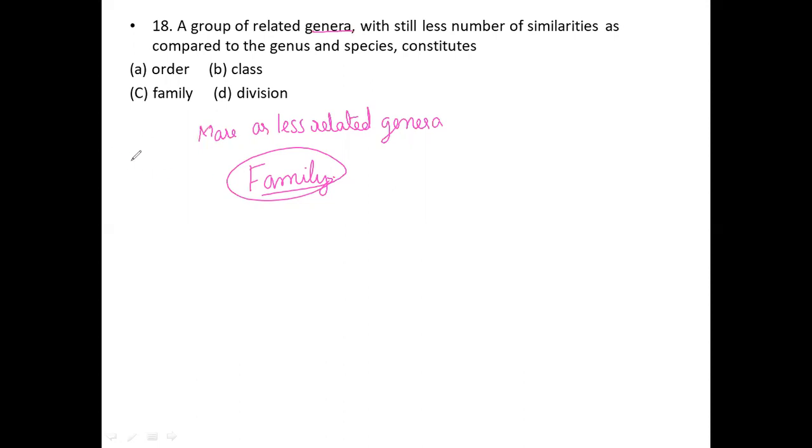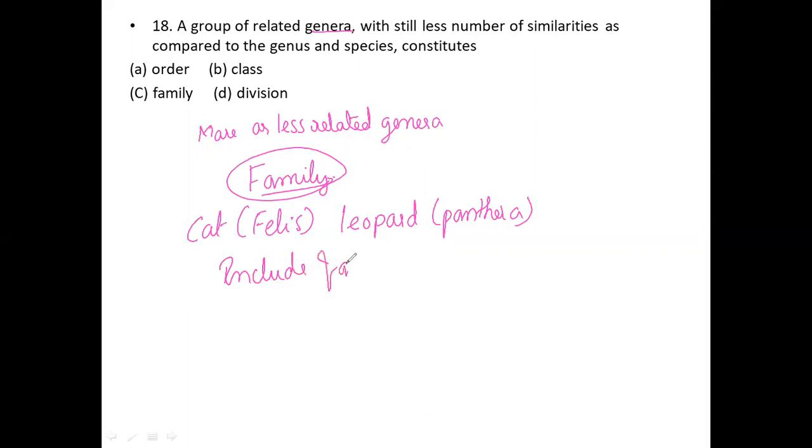For example, the cat is Felis and the leopard is Panthera. They are different genera, but they are included in the same family, that is Felidae, right?